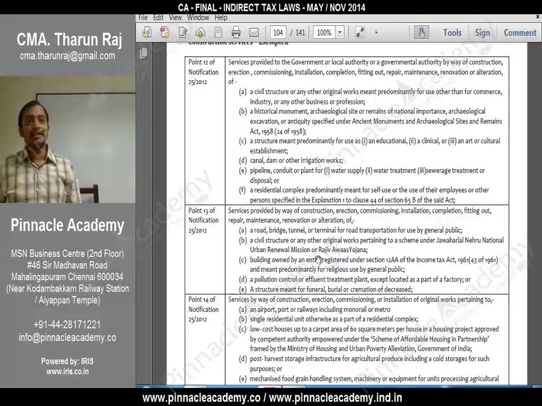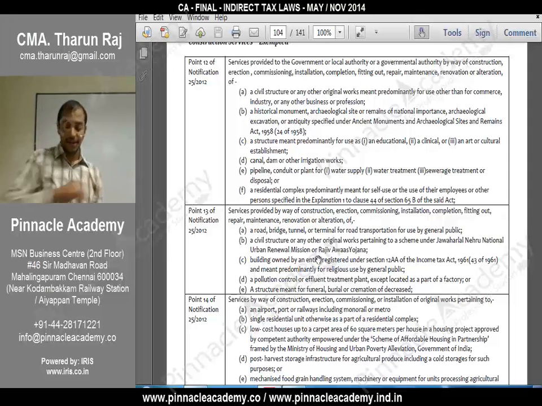Okay. So if you see in the latest news also, somewhere in Gujarat they found Dwarka, the place where Lord Krishna ruled. So they are doing renovation. Okay. So what is this? If you are providing any services with respect to it, it is not taxable. It is exempted. Okay. Next.